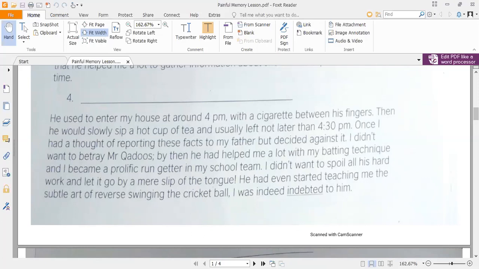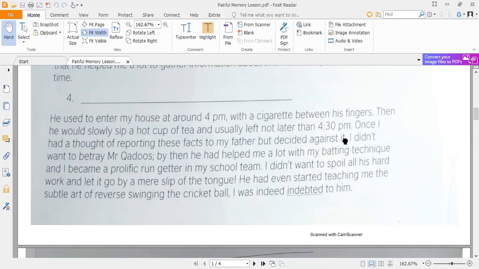The student was a lover of cricket, and Mr. Kudus coached him in a proper way about cricket techniques. That's why he is saying it would be very bad for him to go against Mr. Kudus, because thanks to his teacher he has become a prolific run getter in the school team as well.